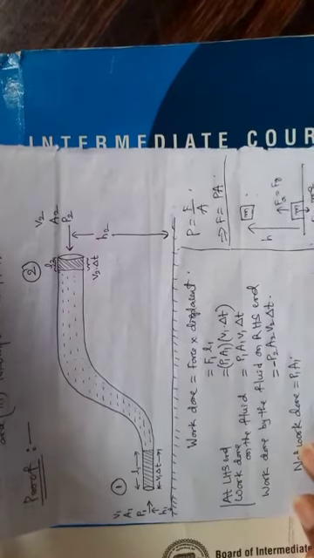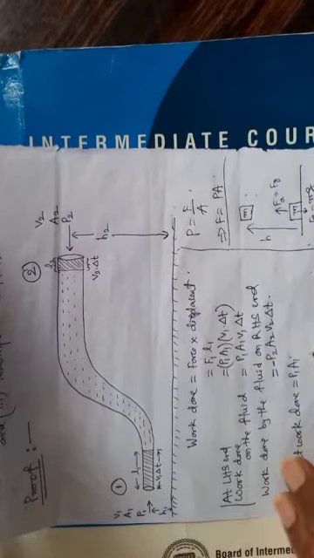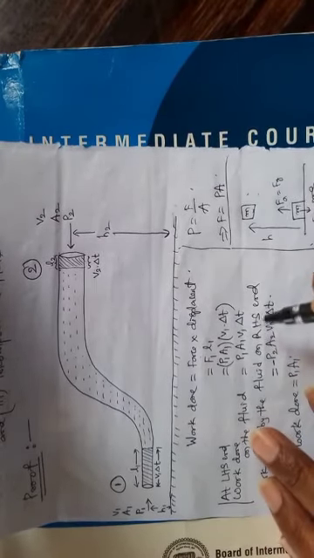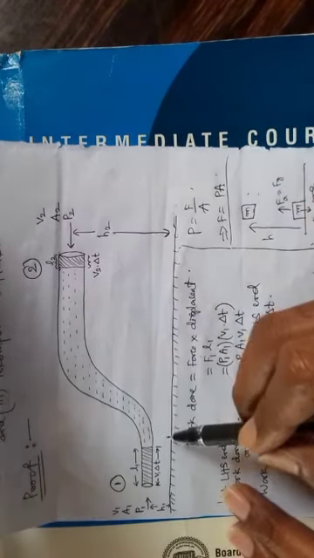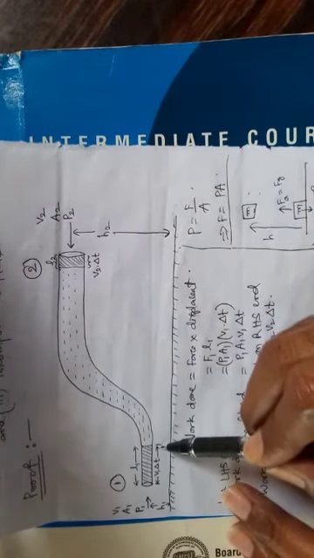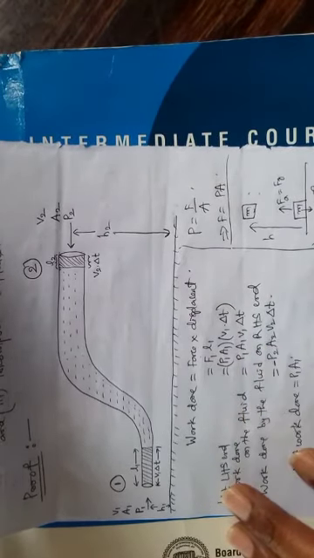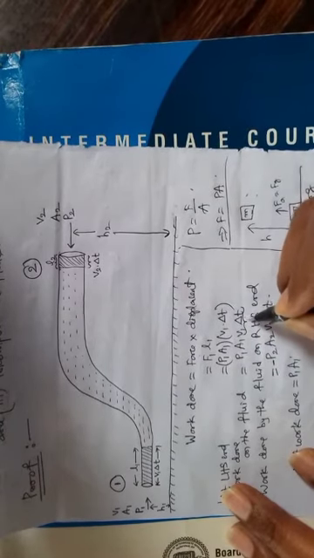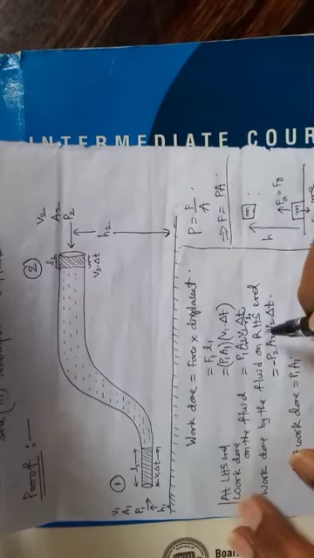But before going to that, let us compress this. How to compress? See here, v1 delta t is nothing but L1, that is length. So this is length, and this is cross-sectional area.